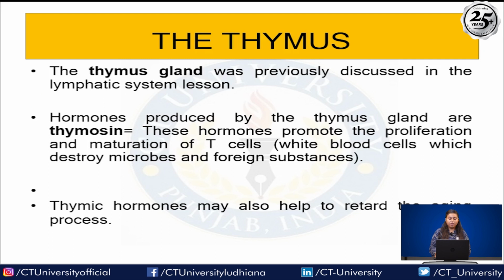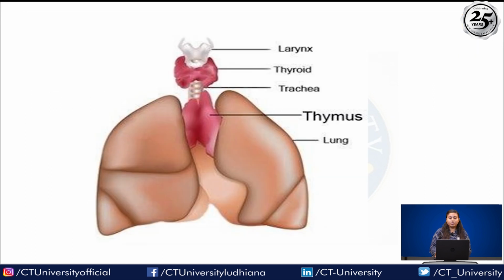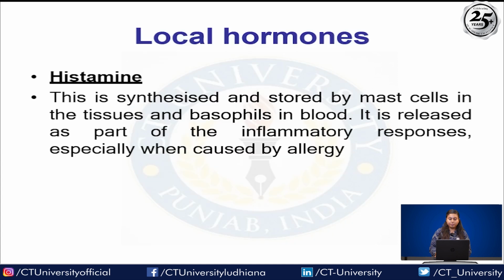Next is the thymus. The thymus gland was previously discussed in the lymphatic system lessons. The hormone produced by the thymus gland is thymosin. These hormones promote the proliferation and maturation of T cells, white blood cells which destroy microbes and foreign substances. Thymic hormones may also help to retard the aging process. This is the diagram of the thymus.